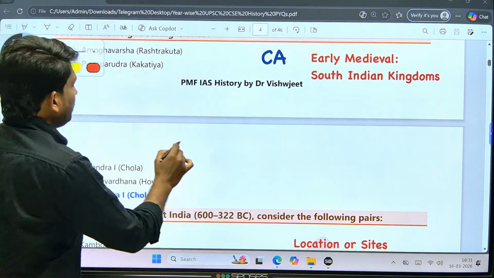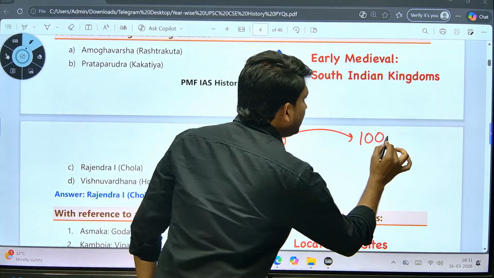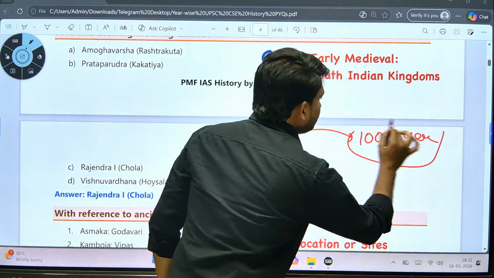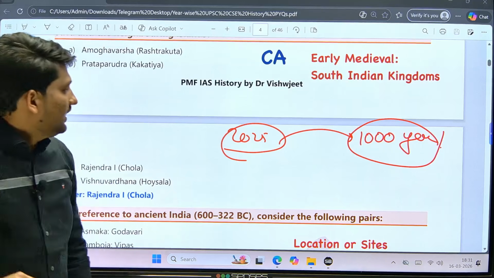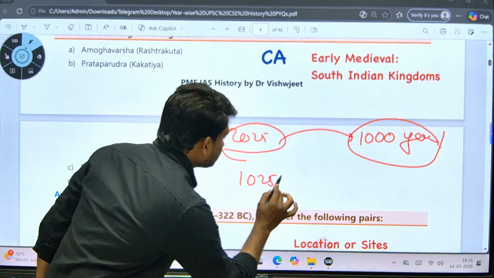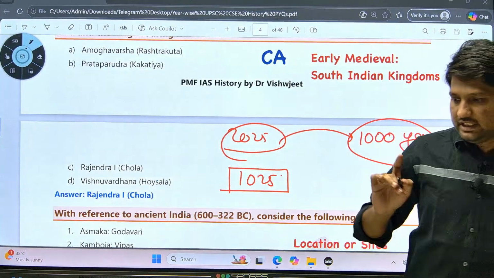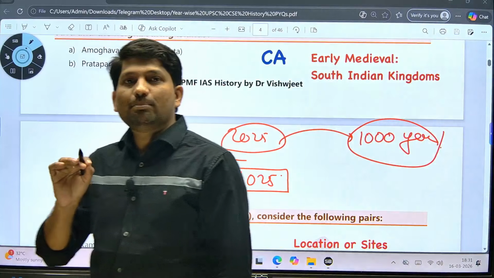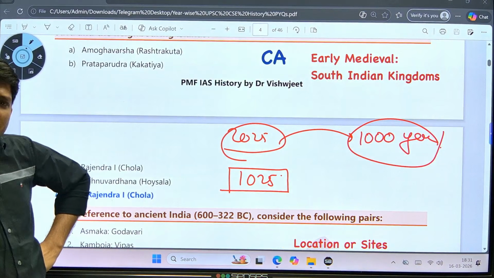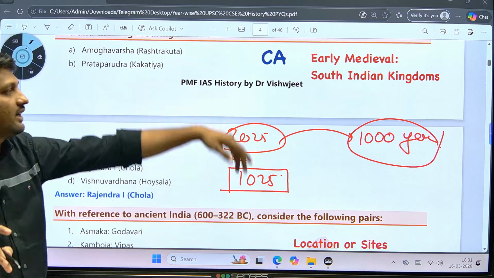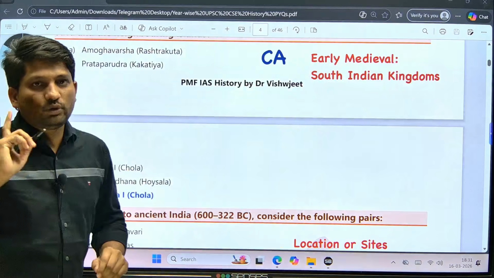Because 2025 was the completion of 1000 years of this event. Rajendra I invaded Southeast Asia in 1025, so this event completed 1000 years. That's why they asked this question. And once again, remember, the question was from the South Indian kingdoms.